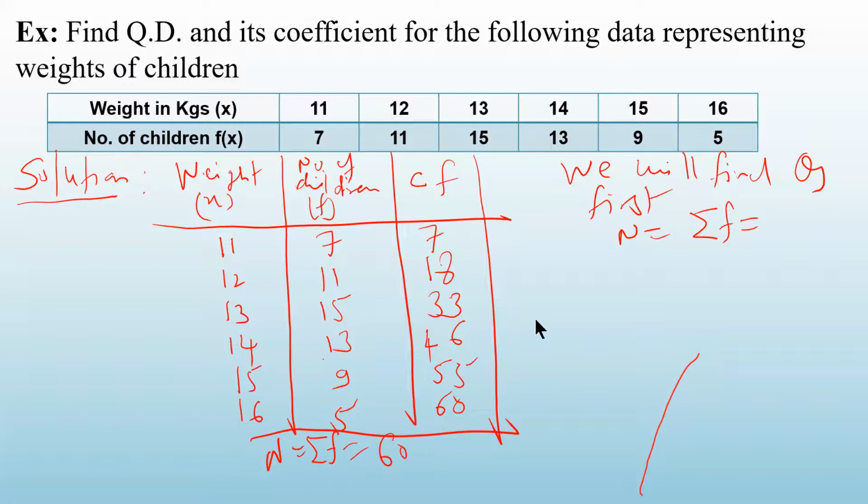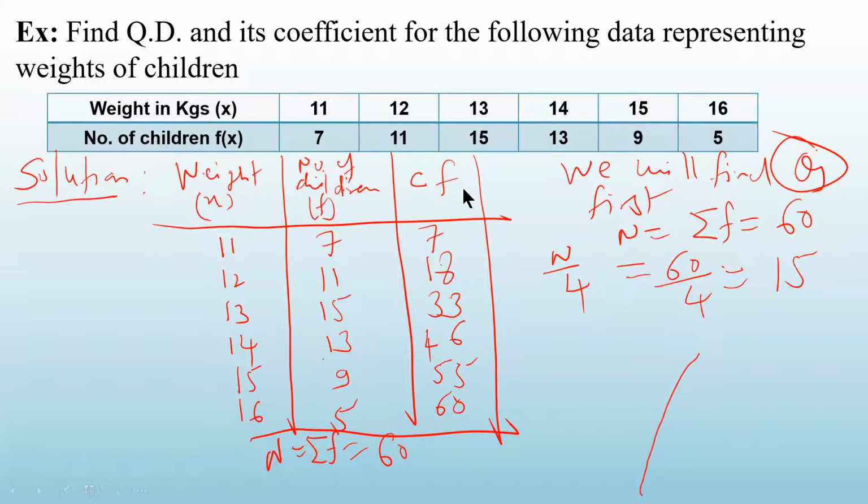N is equal to 60. So we have calculated N. Now for Q1, what we need to calculate? We need to find out N upon 4. So 60 upon 4. What is 60 upon 4? It's 15. Correct? Now what is the last step?